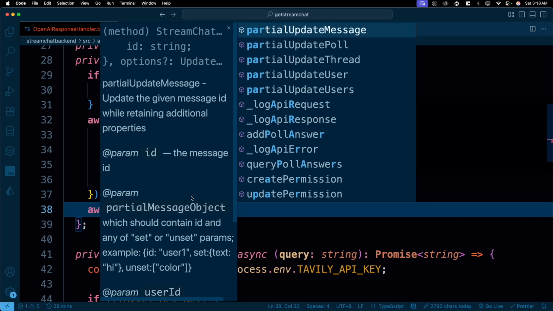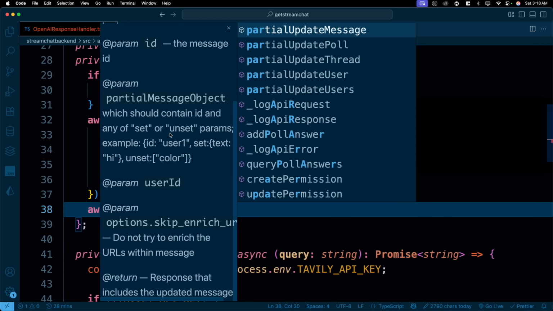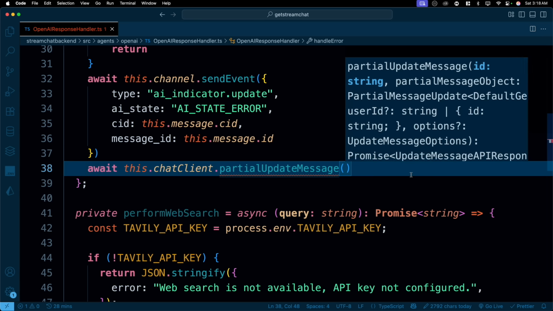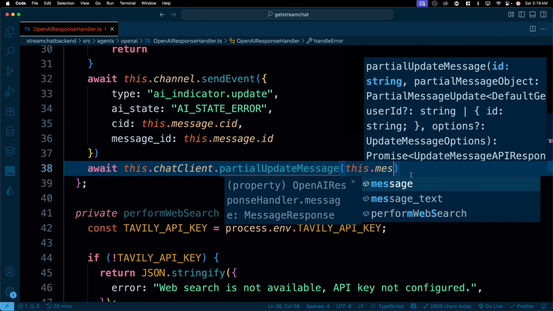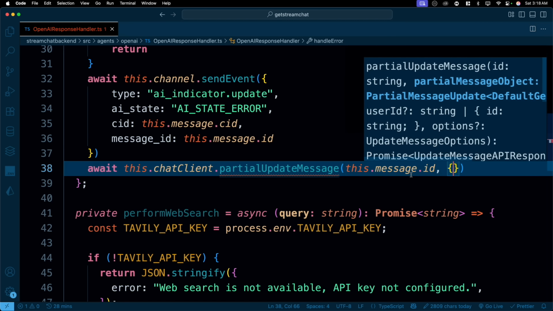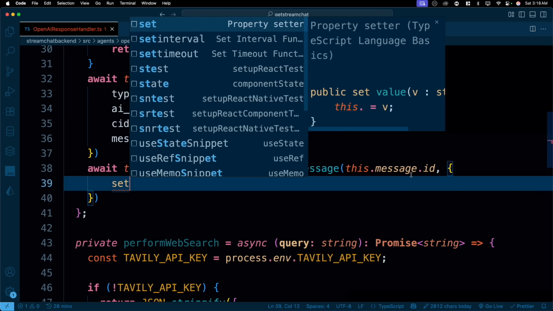I'll just show you one because I don't want to write all of them. Notice here it says update the given message ID while retaining the additional properties, and the response includes the updated message. So what we're going to do in this one: the first thing you have to provide is the ID of it. Obviously we have a message and this has an ID. Fair enough.